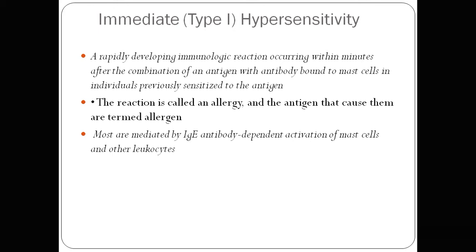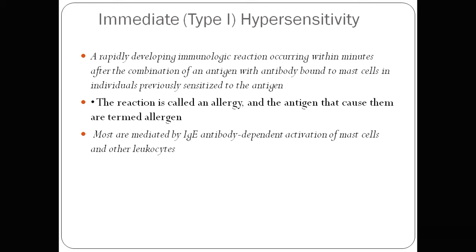So basically antigen and antibody bind to the mast cell, and mast cell lysis occurs with the release of various granules, histamine and so on. These granules contain vasoactive amines, such as histamine, that cause the reaction. The reaction is called an allergy, and the antigen that causes it is termed the allergen. So mostly the reaction is mediated by IgE antibody dependent activation of the mast cell and other leukocytes.